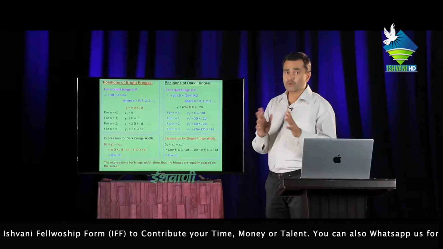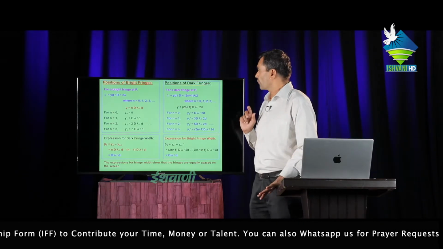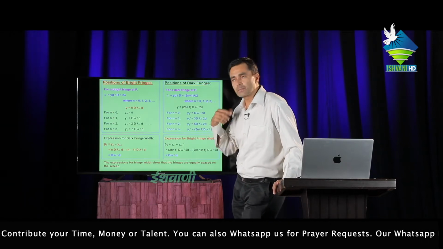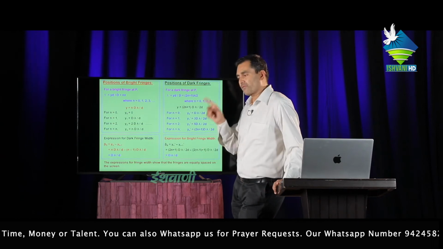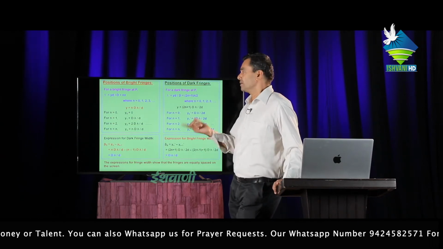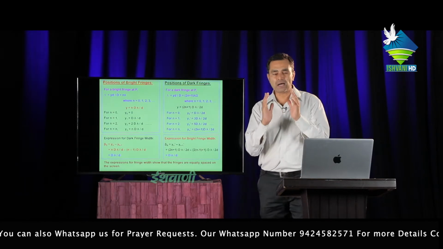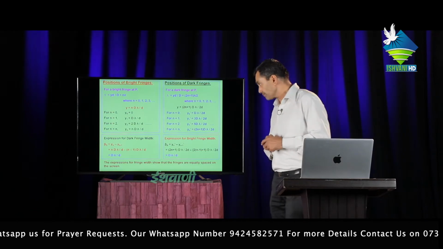Then we know that if the first fringe is bright, then the second is dark, the third bright, and the fourth dark. And if the first is dark, then the second is bright, and then dark. Now we have to find the path difference between two bright fringes or two dark fringes.